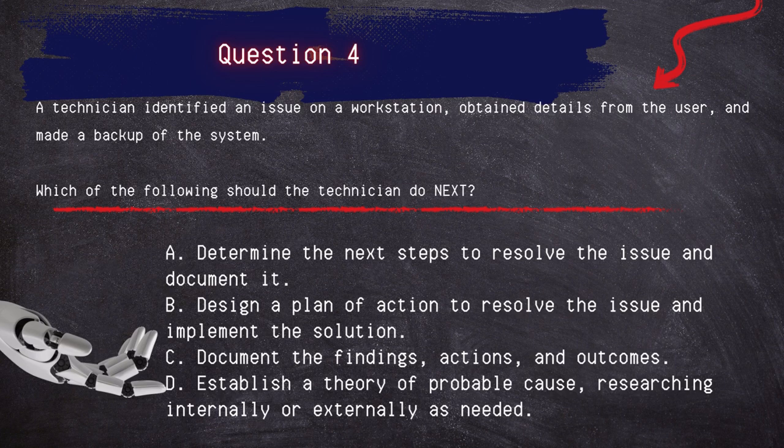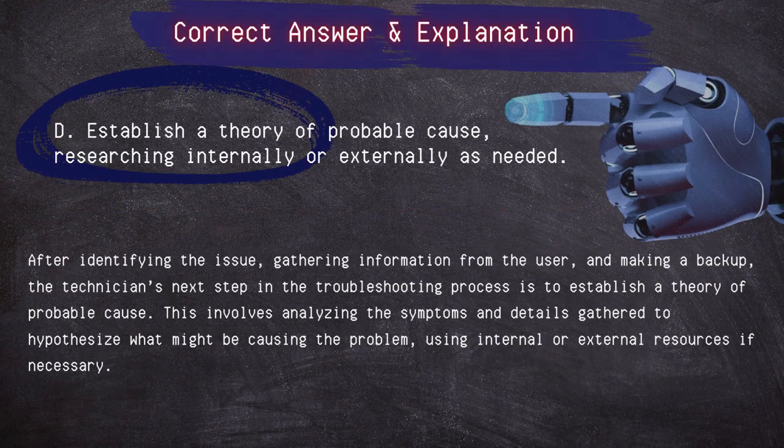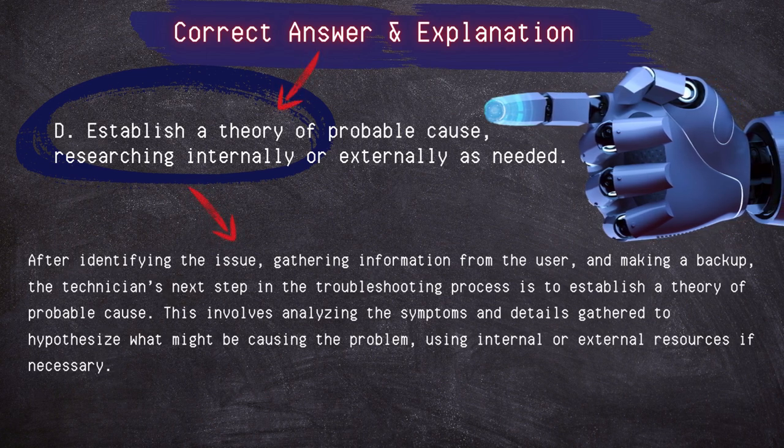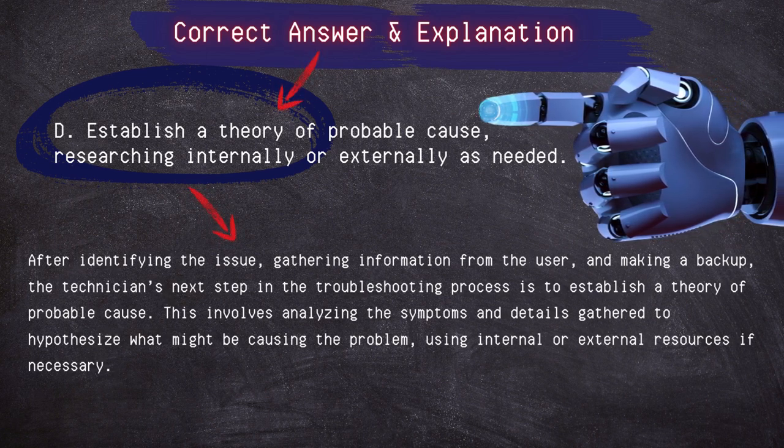Correct answer, establishing a theory of probable cause, researching internally or externally as needed. After identifying the issue, gathering information from the user, and making a backup, the technician's next step in the troubleshooting process is to establish a theory of probable cause. This involves analyzing the symptoms and details gathered to hypothesize what might be causing the problem, using internal or external resources if necessary.